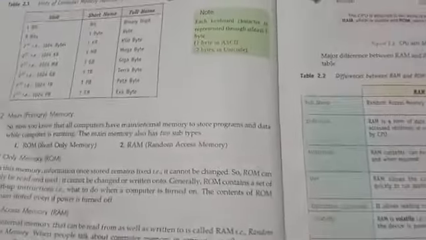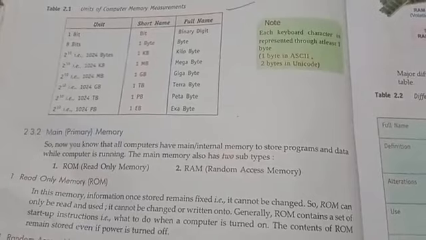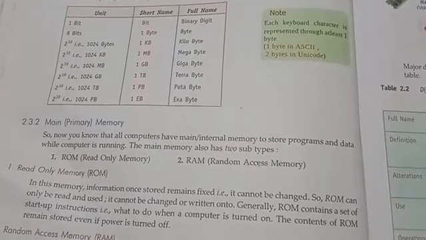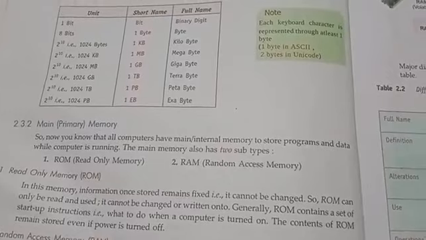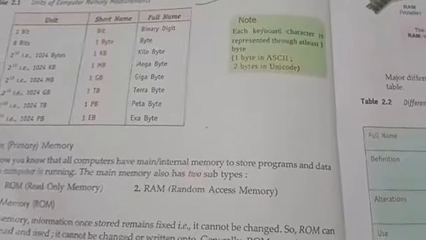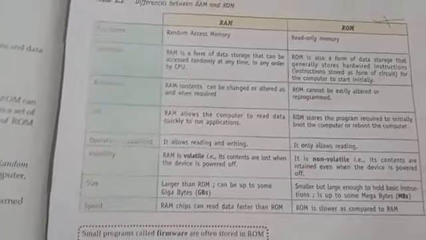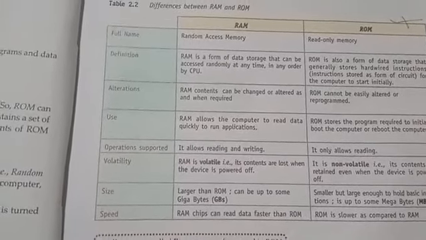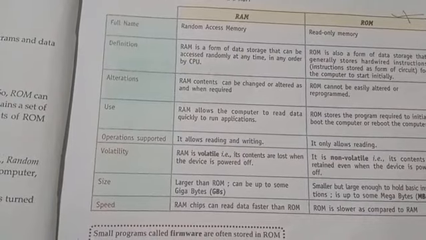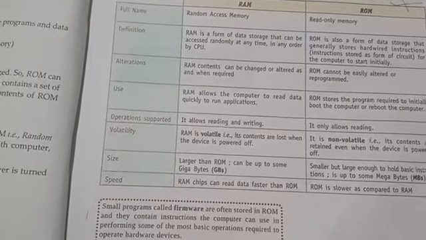You need to study this full box. 1 bit, 8 bits equal 1 byte, 1024 bytes equal 1 KB. Then the full form of ASCII: American Standard Code for Information Interchange. Then RAM versus ROM. What are the important differences between RAM and ROM? This table is important, and if you study it you will get 2 or 3 marks. RAM is volatile, ROM is non-volatile, ROM is slower than RAM. Study this.